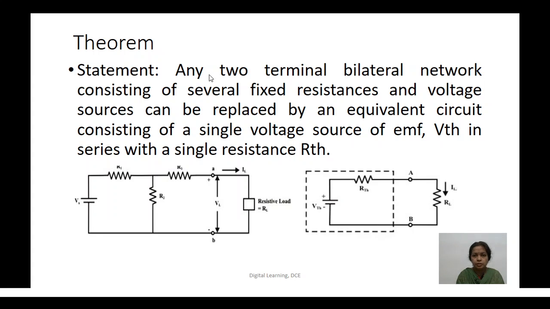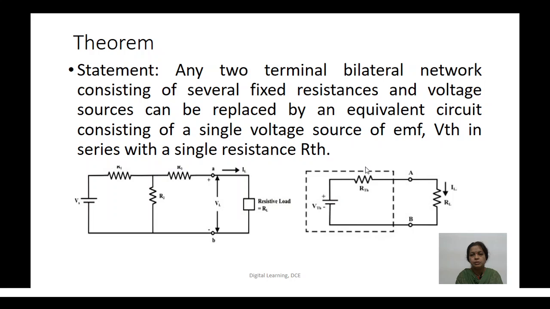The statement says that any two-terminal bilateral network consisting of several fixed resistances and voltage sources can be replaced by an equivalent circuit consisting of a single voltage source of EMF VTH in series with a single resistance RTH. For example, if this is a complex network consisting of several resistances and a source connected to an external load, then this circuit can be simplified by using a Thevenin source, a single source and a single resistance.